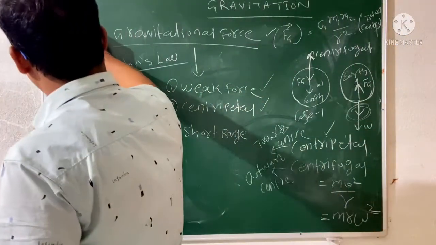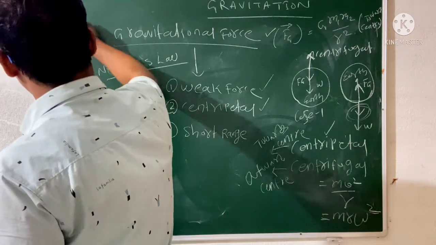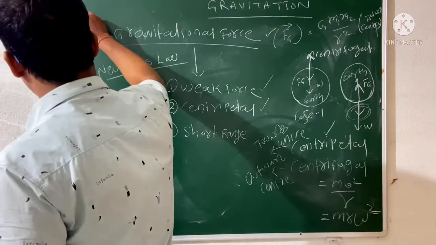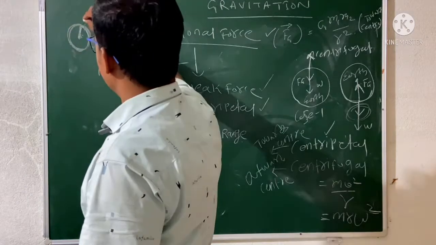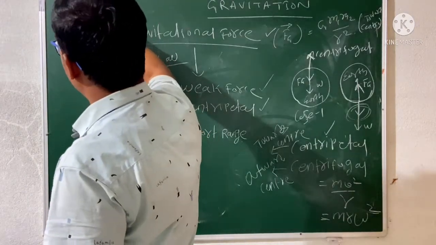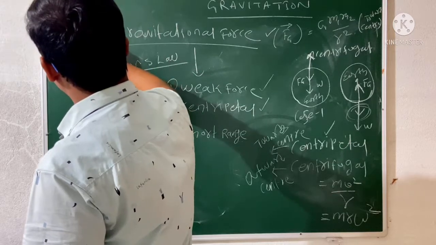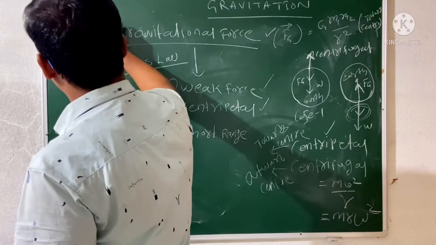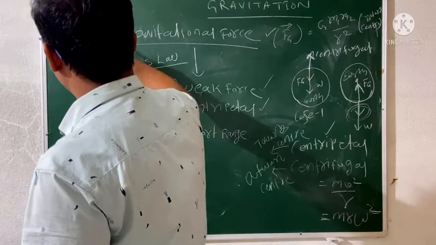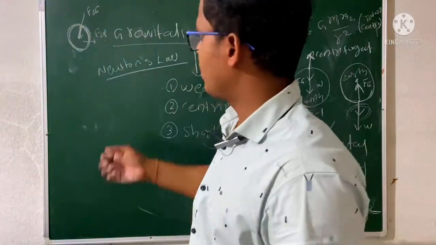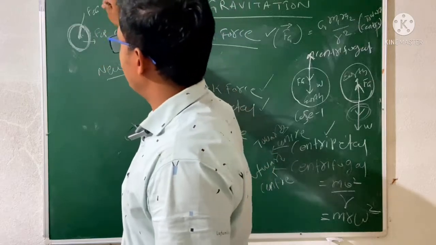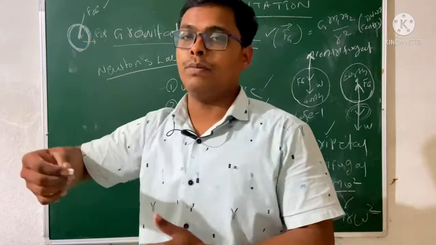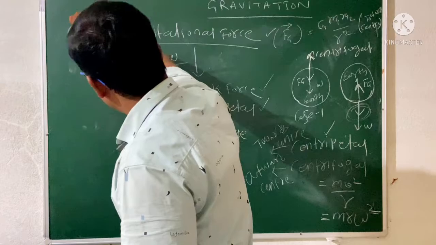Suppose we are rotating, we are revolving this one with our own force, that is towards the central force. This is the centripetal force. Centrifugal and centripetal, one against the other. Up to that time these two forces are equal, then we can rotate it. When we remove the centripetal force, the centrifugal force will be maximum, so the particle will fly out.